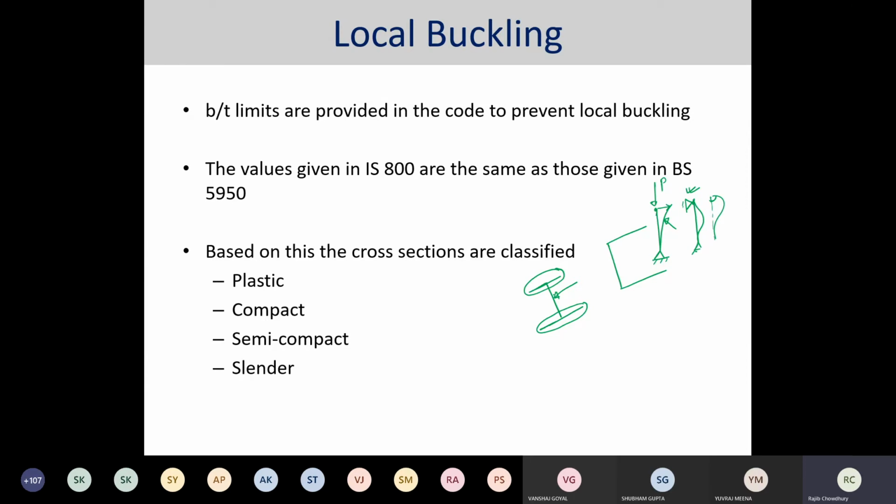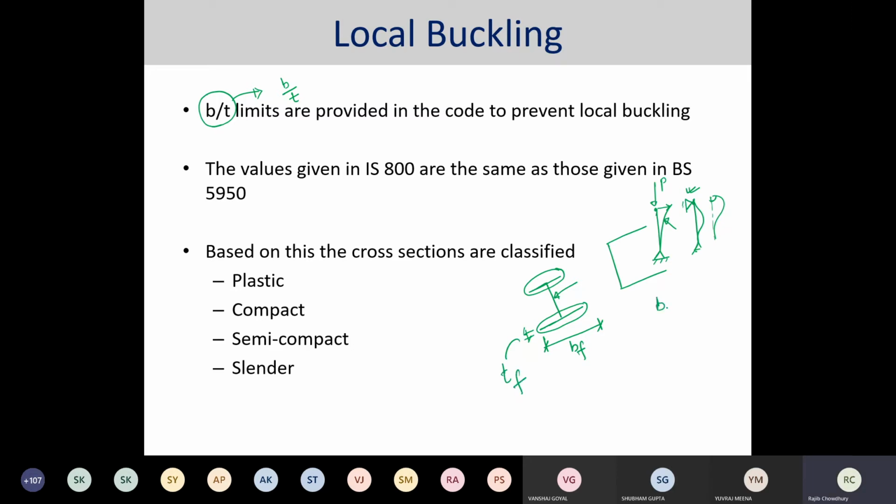Okay. So in the compression member, local buckling, typically as per Indian Standard, we have to select a certain particular section which is giving certain limitation over the B by T ratio. What is meant by the B? B means, or the BF I could say, it is the breadth of the flange, and this is called the thickness of the flange.